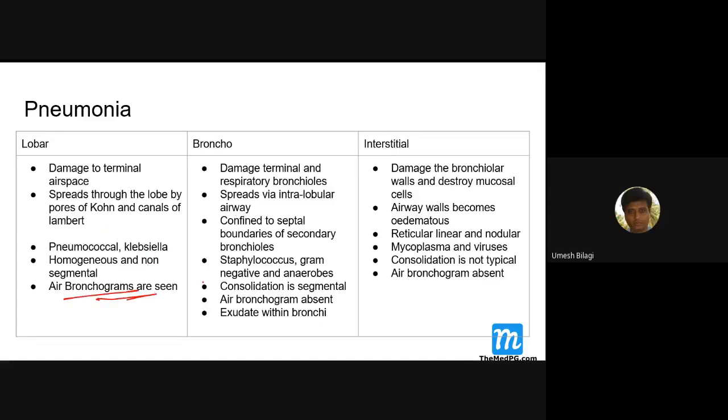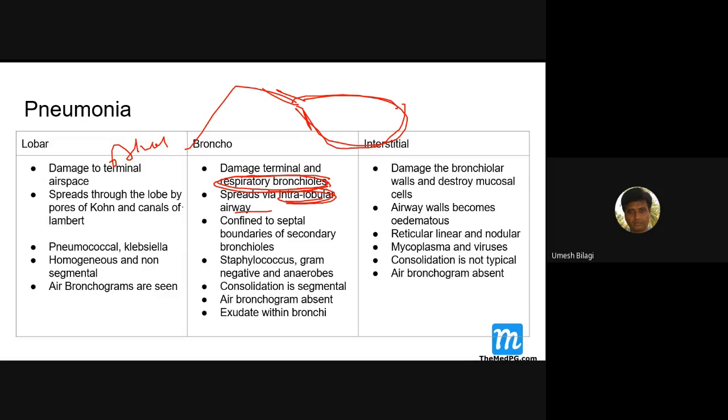Whereas in bronchopneumonia, the bronchioles are the primary pathology; here in lobar the primary pathology is alveoli. The spread occurs from intralobular airways and is confined to secondary lobules. One bronchiole can get infected, and then one more bronchiole here can get infected like this.